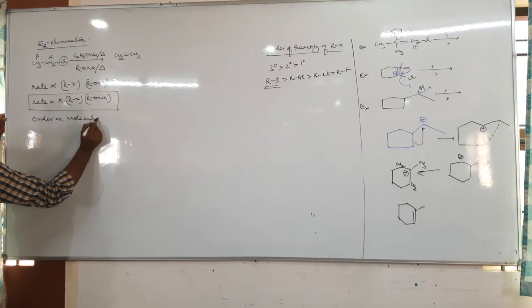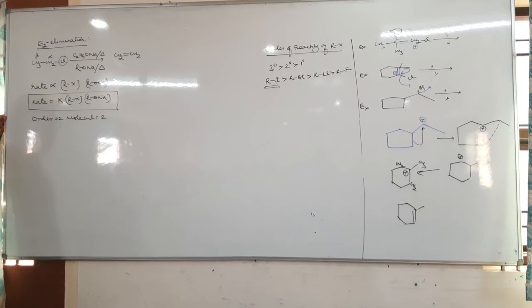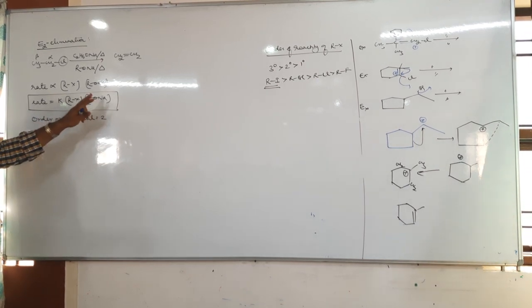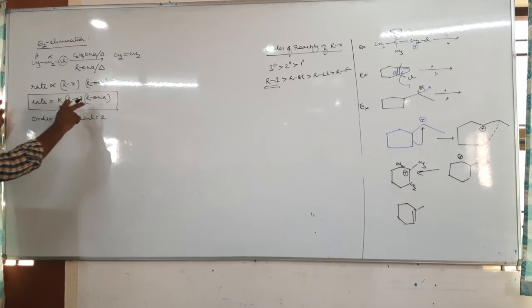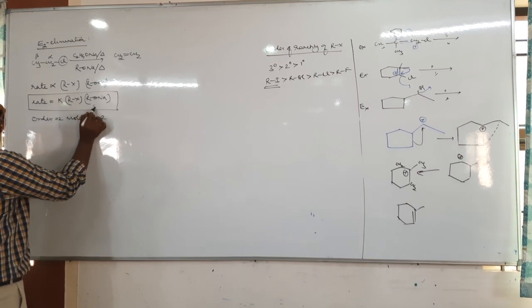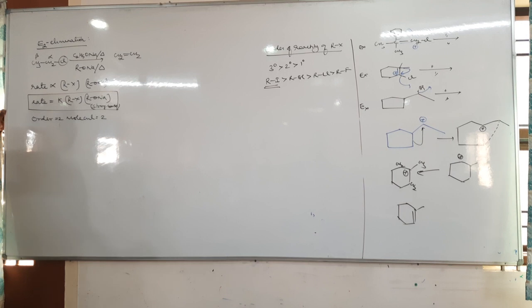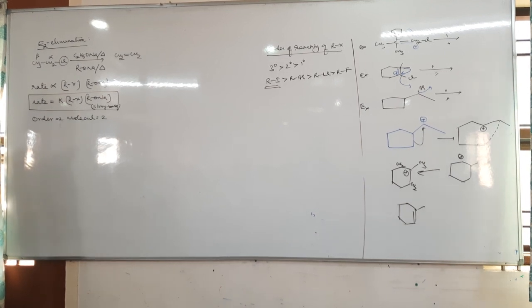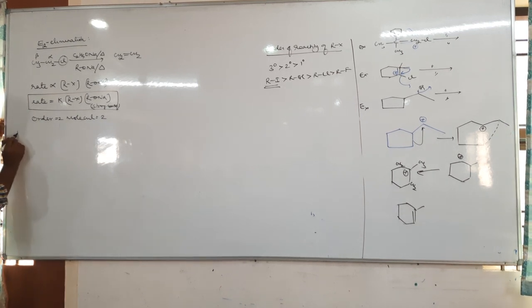What is the molecularity? 2. Exactly similar to SN2. But in SN2, instead of this base, there is a nucleophile. There is a strong nucleophile there, here is a strong base. Then the mechanism.